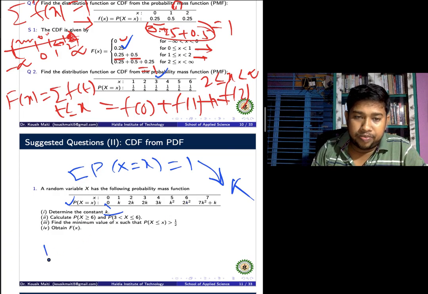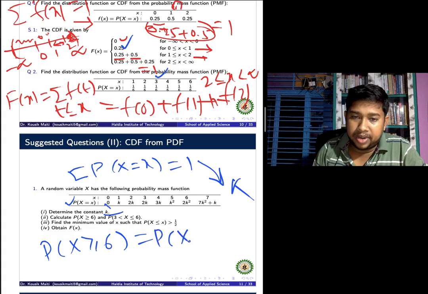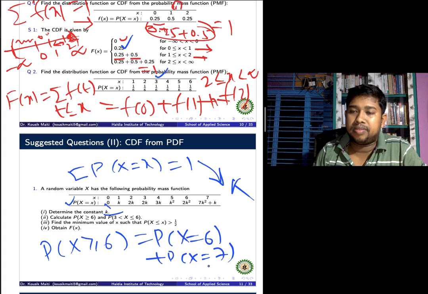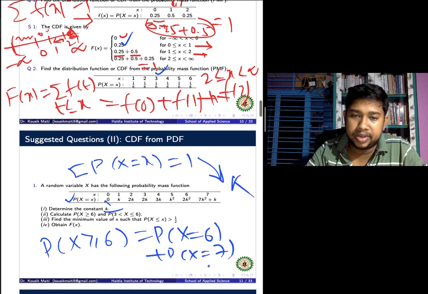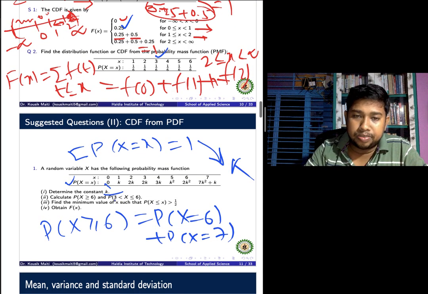And next, p of capital X greater than or equal to 6 means p of capital X equal to 6 plus p of capital X equal to 7. That is the two values, starting from 6 up to x equal to 7.